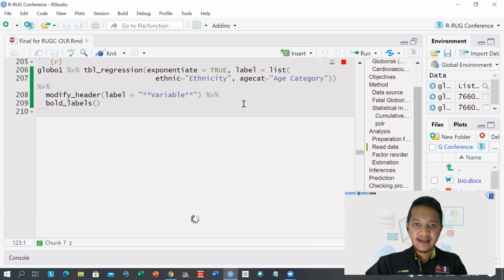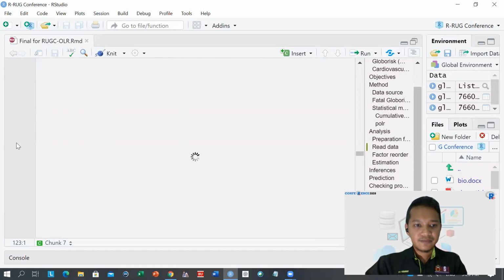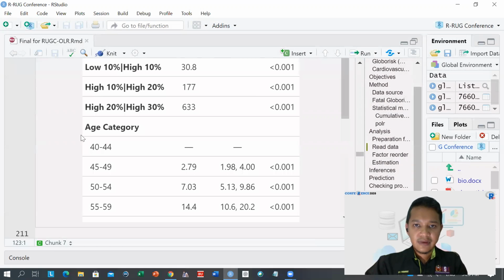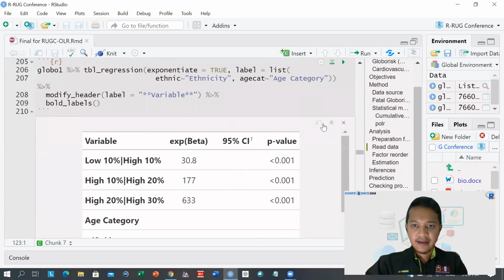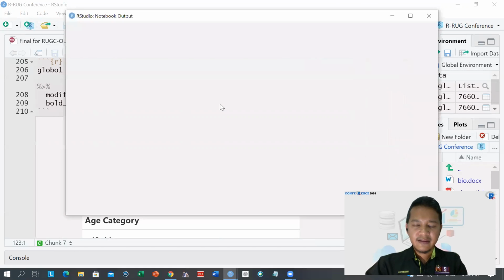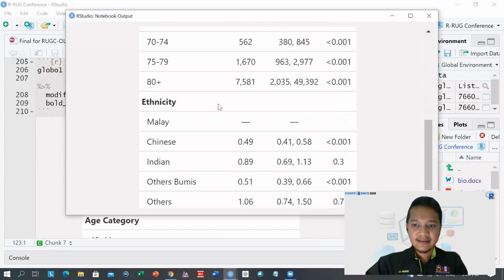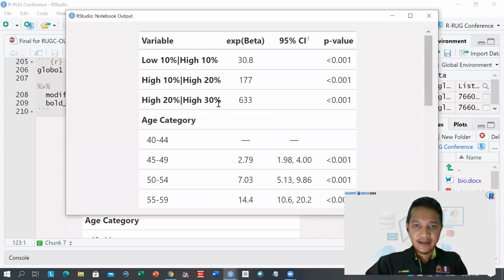All right. In this case, we will edit the table and modify the header to variable, and we will bold the labels. All right. You can see here, it is a very nice regression table which you can also export. You can also knit this table to various formats, to PDF, to Word, to Excel, and you can further improve your table later.